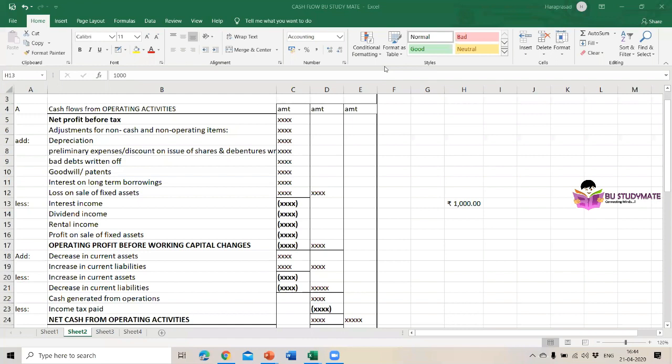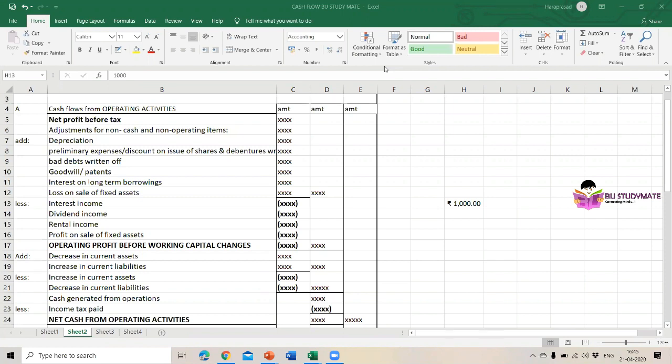Then to ascertain the application of cash and cash equivalents under operating, investing and financing activities of the enterprises. First we need to ascertain the sources and applications of the cash. Then to know the net change in the cash and cash equivalents, that is the difference between sources and application under the three activities. Then to highlight the major activities that have provided cash and that have used cash during a particular period, and to show their effect on the overall cash balance.